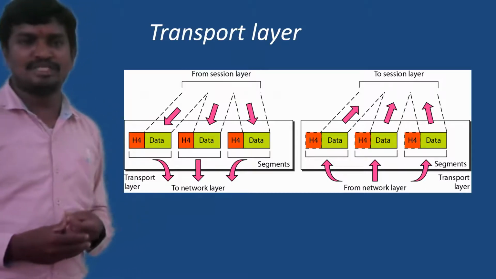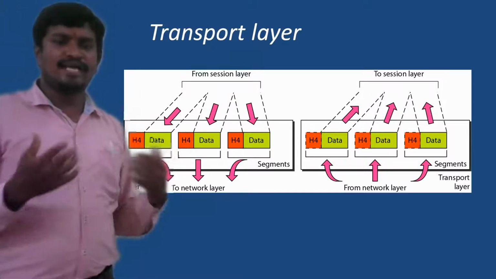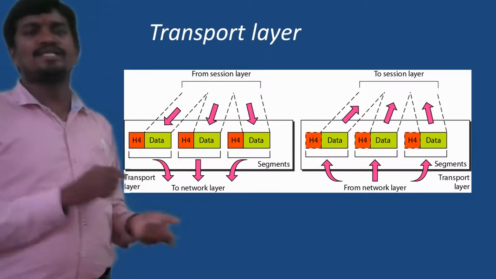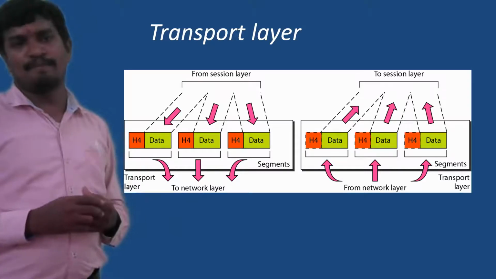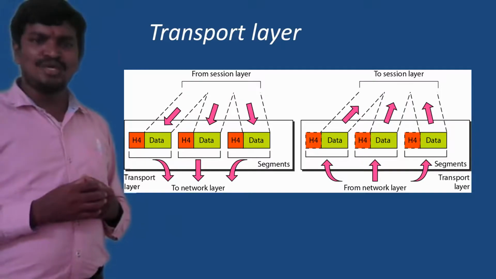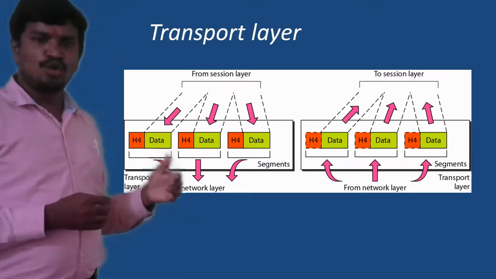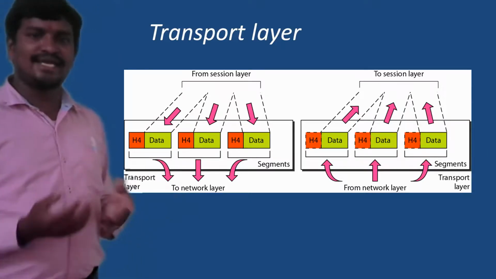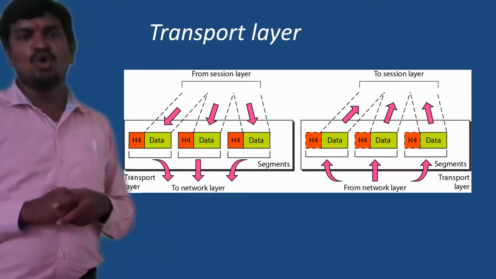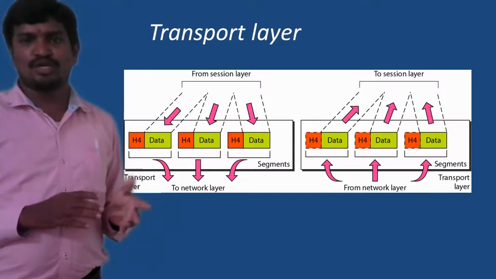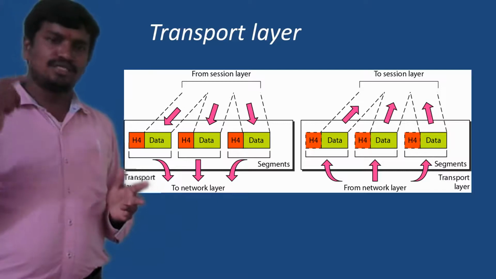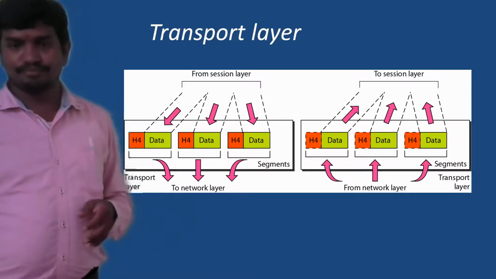This control information is added by the transport layer to data coming from different applications. Data and port numbers are combined to form a segment. Once it is done, it is transferred to the network layer. Again, these segments are transformed into packets. This way, the transport layer exists between the session layer and the network layer.